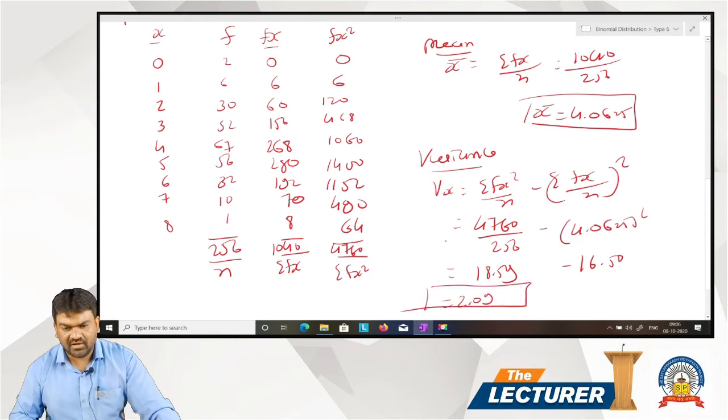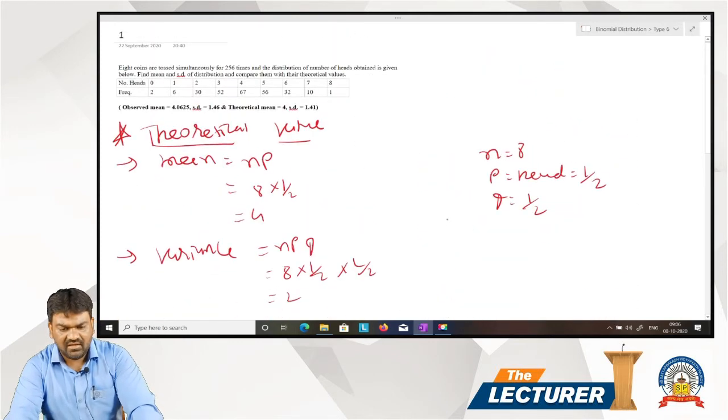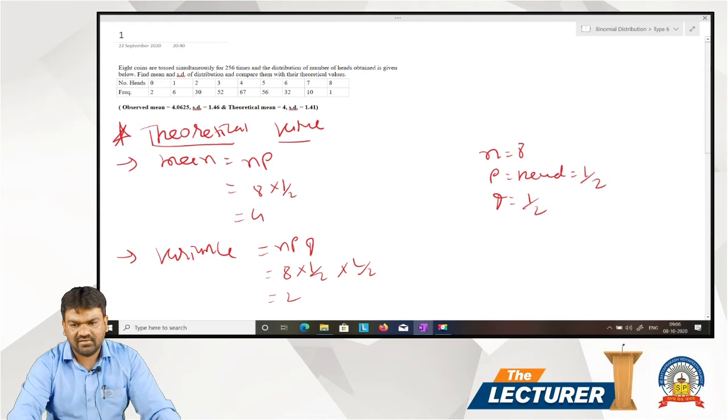This is actual mean and variance, and this is theoretical mean and variance.